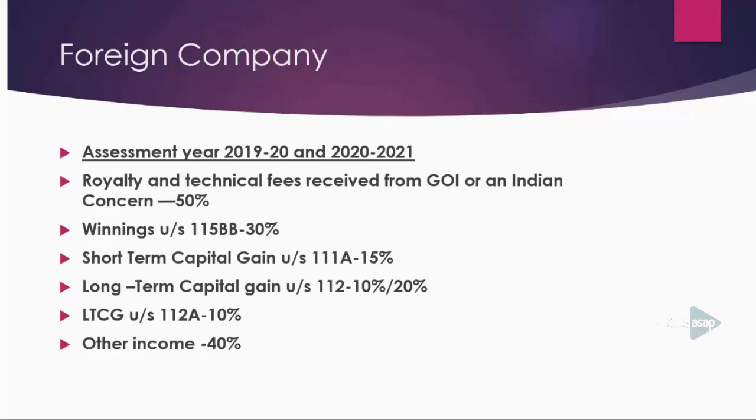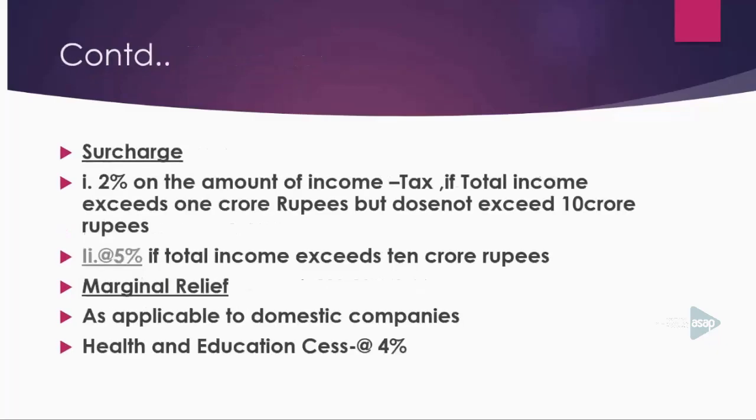Now, the surcharge applicable to foreign companies. Surcharge at the rate of 2% of the amount of income tax if total income exceeds 1 crore rupees but doesn't exceed 10 crore rupees. Likewise, surcharge at the rate of 5% if total income exceeds 10 crore rupees. Marginal relief is applicable as for domestic companies. Health and education cess at the rate of 4%.